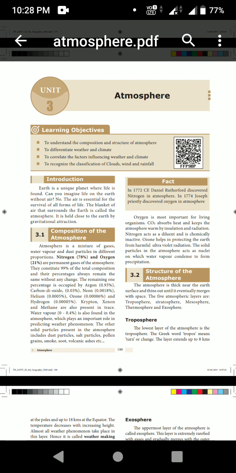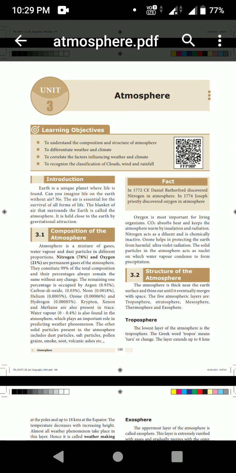The remaining 1 percent is occupied by argon, 0.93 percent, carbon dioxide 0.03 percent, neon 0.0018 percent, helium 0.0005 percent, ozone 0.00006 percent, and hydrogen 0.00005 percent.